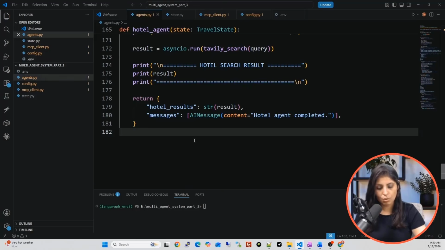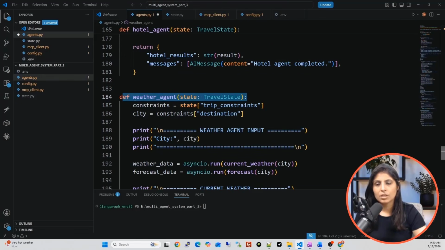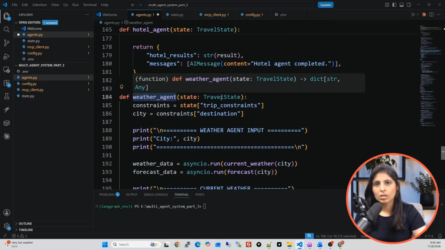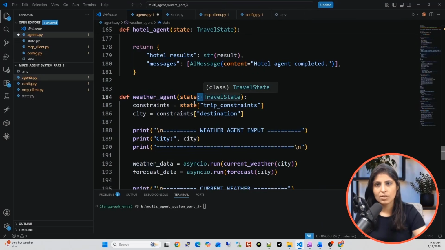Now let's write the code for third agent. So this is our third agent. The name of this agent is weather agent. The input to this agent is travel state only. The task of weather agent is to give the current weather detail and perform weather forecasting, right? So it only needs a city name or a country name. So in constraints variable, it is fetching all the trip constraints, and then in city variable, it is specifically fetching the name of the city or a country where user is traveling.